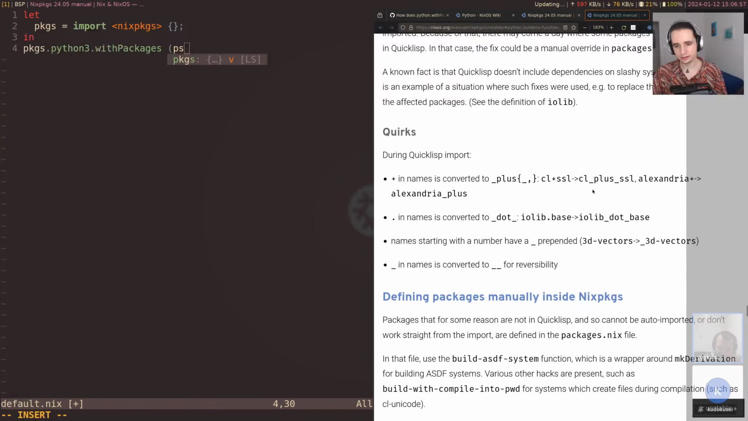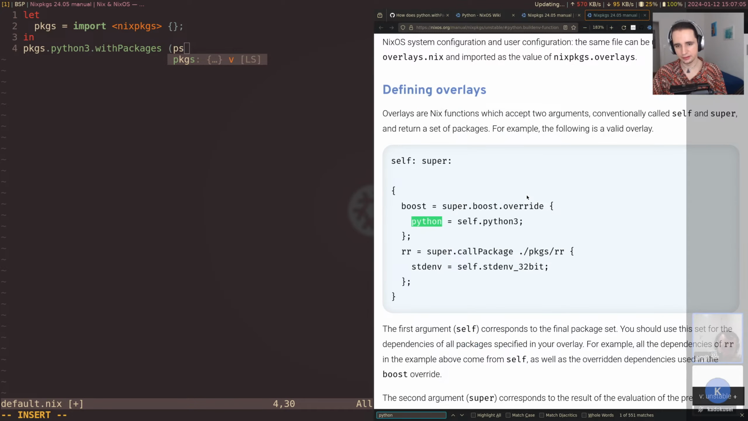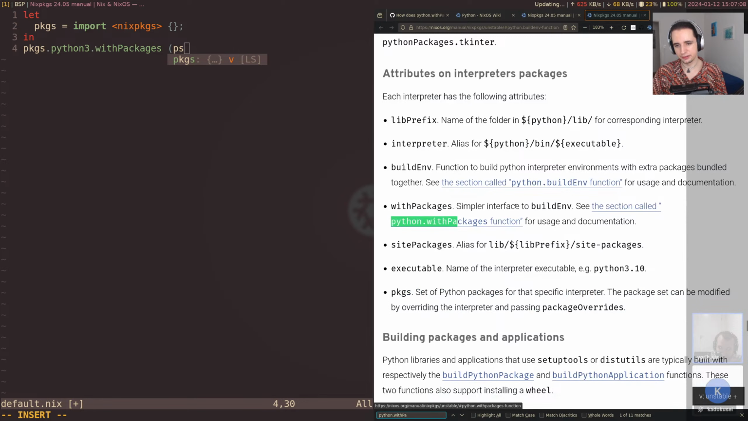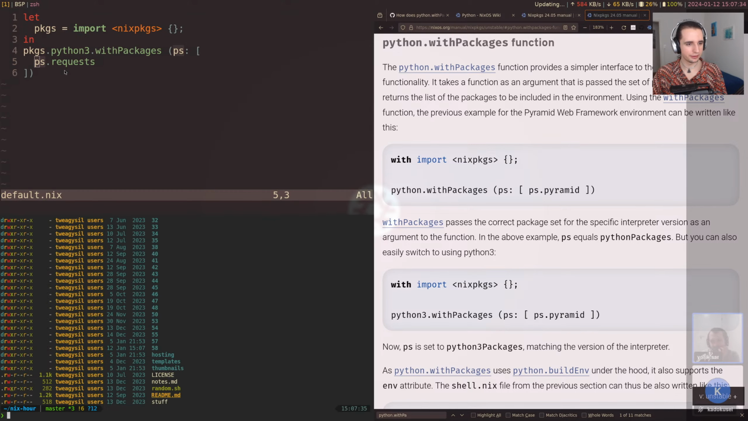And now here, let's see. Can we get back to the section? I guess not. Python.withPackages here. Okay, so generally it's named ps, and then we pass the list. So ps is the set of all Python packages for Python 3. And in here we can select anything we want. So I'm going to pick requests. I don't do Python coding a lot of the time, so this is kind of the default library I use to showcase. Okay, let's try this out.